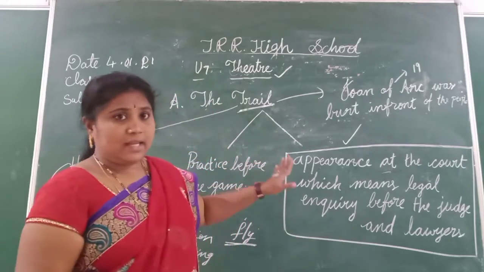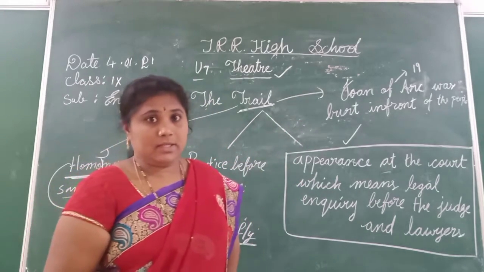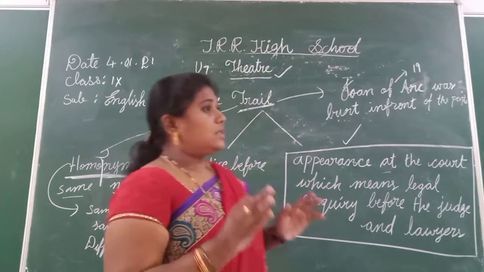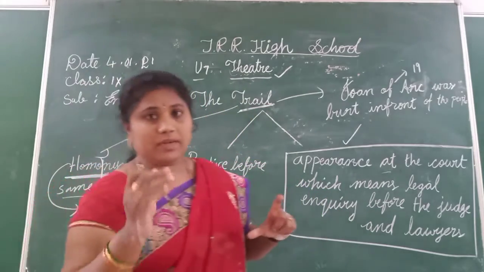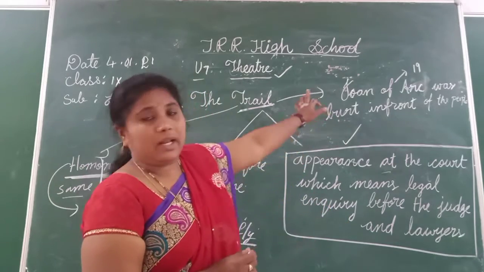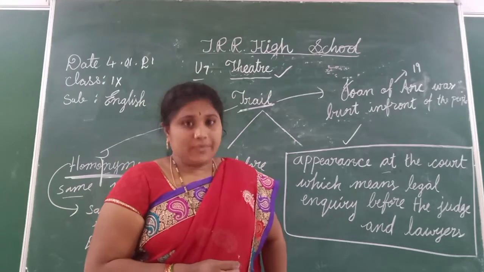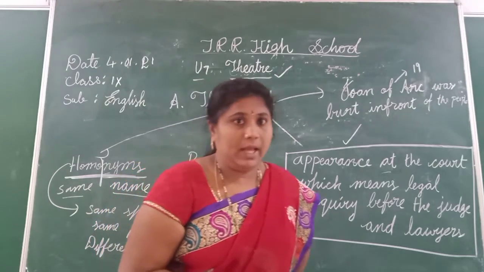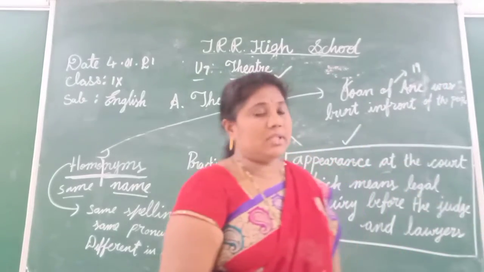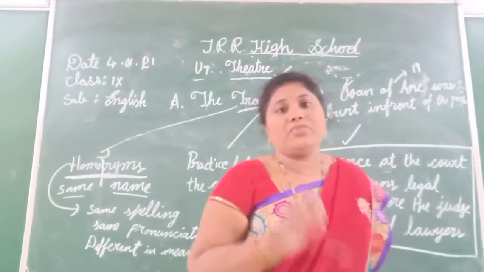This is the lesson about Joan of Arc. This is a story from a novel. Whatever lesson is given in our textbook is an extract of the novel. The novel's name is Saint Joan of Arc. Saint Joan of Arc was just a 19 year old girl. She was burnt in front of the people.